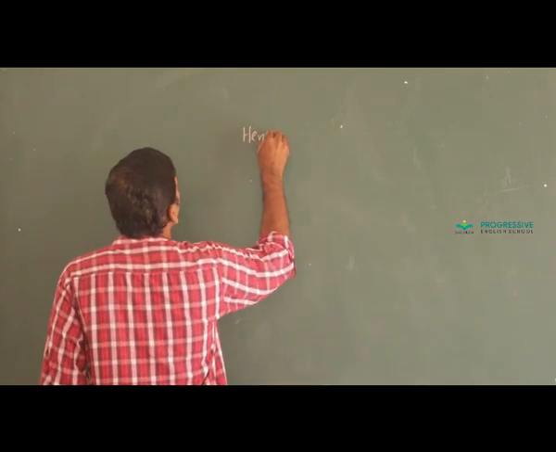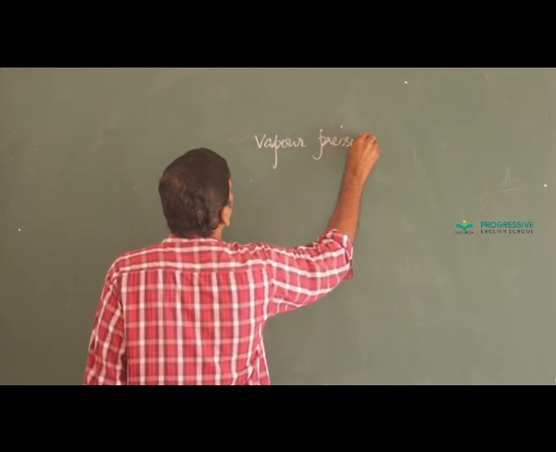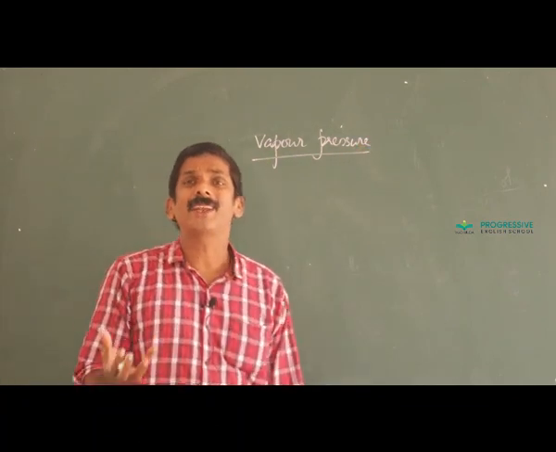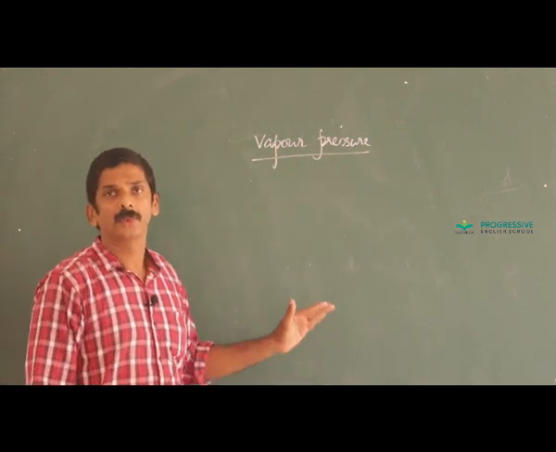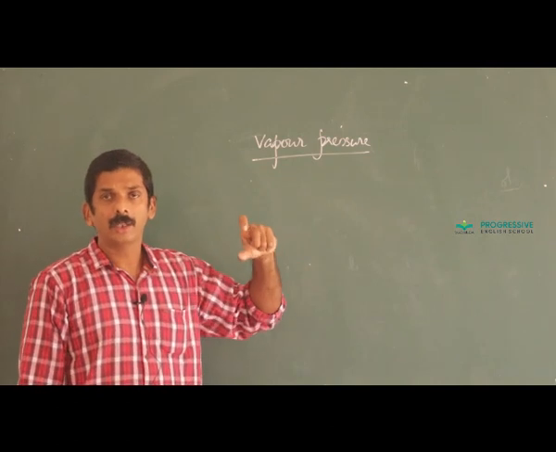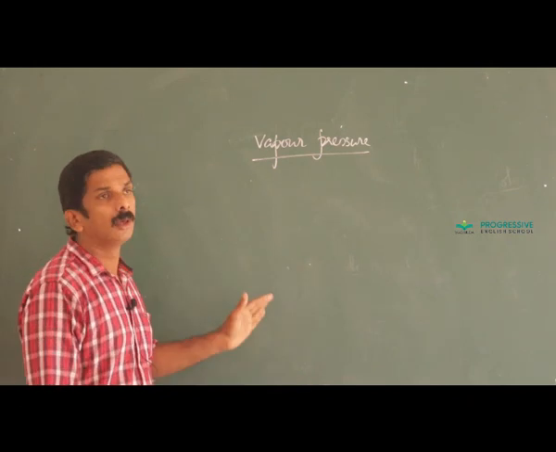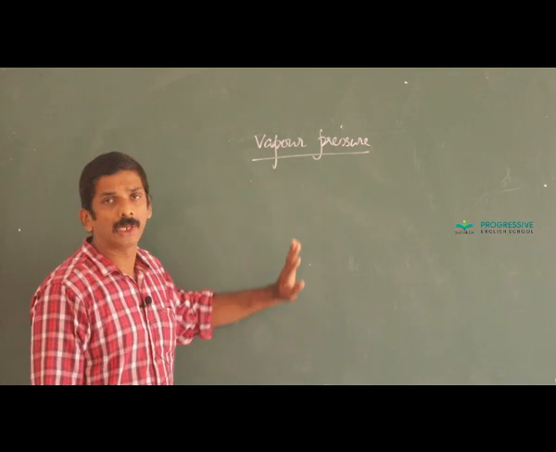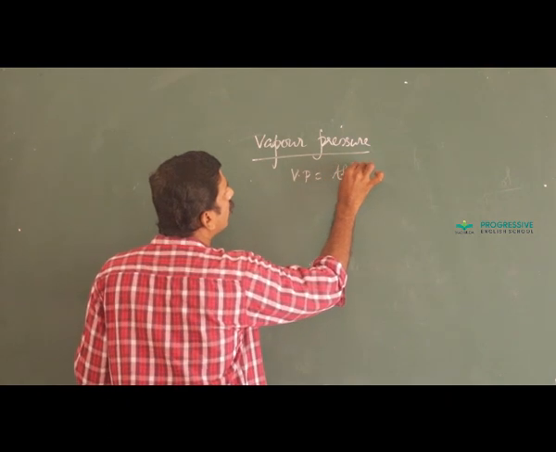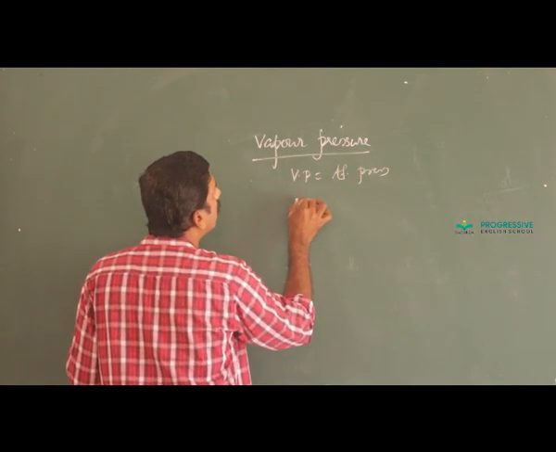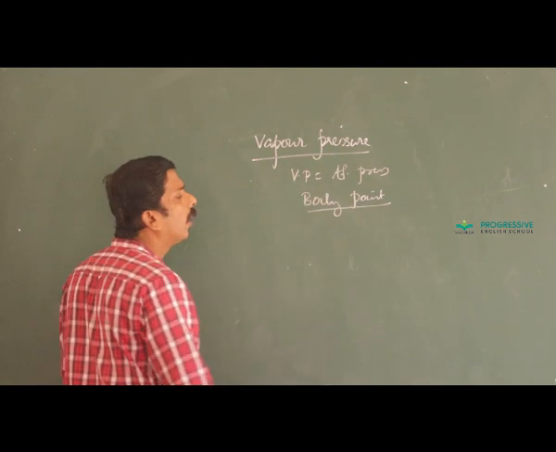Next term is about vapor pressure. Vapor pressure means it is the pressure exerted by the vapors collected above a liquid at a particular temperature. The condition is that the system is at equilibrium, that is contained in a closed vessel. That pressure exerted at the surface of a liquid is called a vapor pressure. The temperature at which the vapor pressure becomes equal to atmospheric pressure, that temperature is called a boiling point. Boiling point of the liquid.